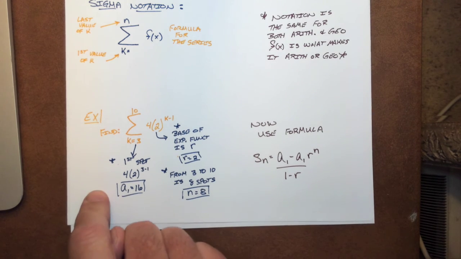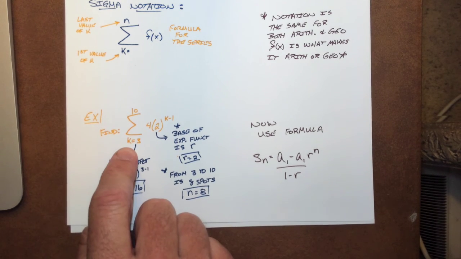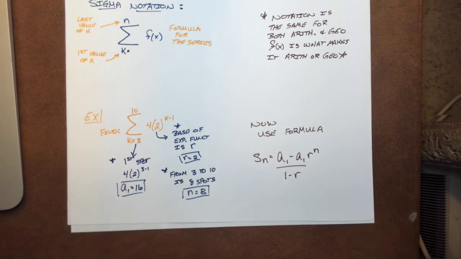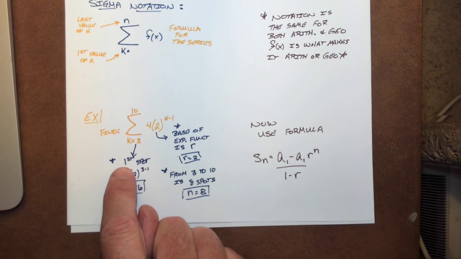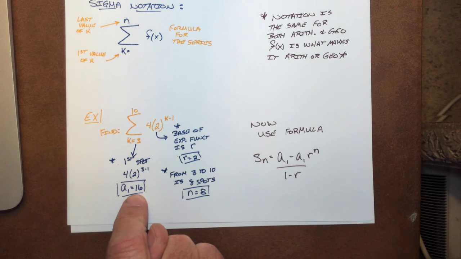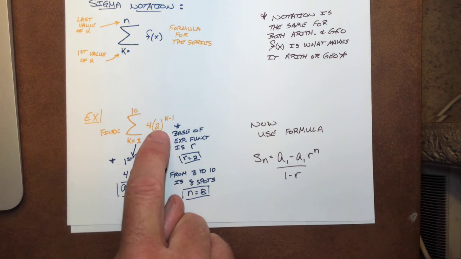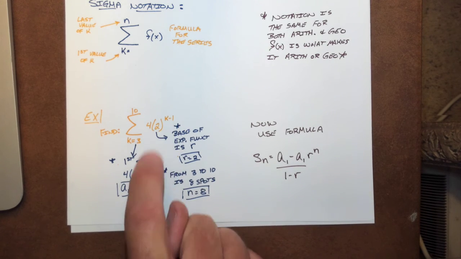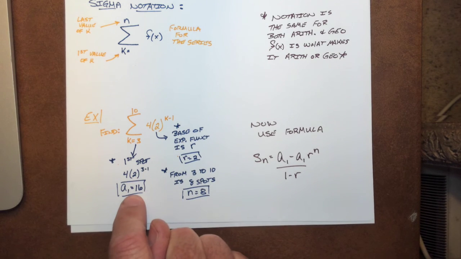So look what we got. Need the summation of this function from 3 to 10. So the first spot is going to be 16. Plug in, do the work. That'll tell you, because we started when k is equal to 3. So we plugged it in here. We get an answer of 16.